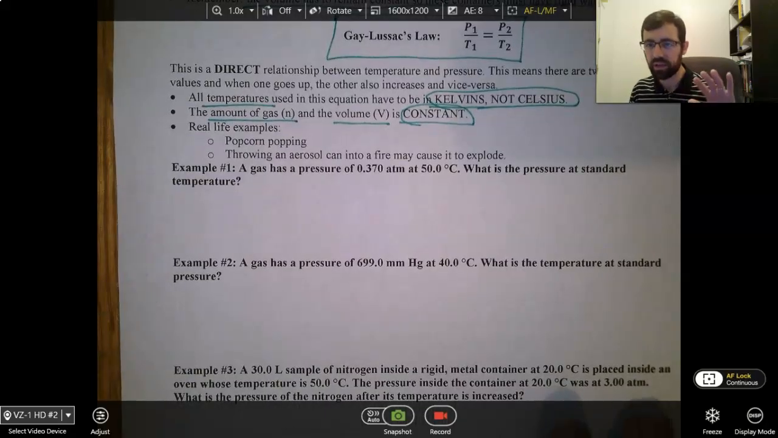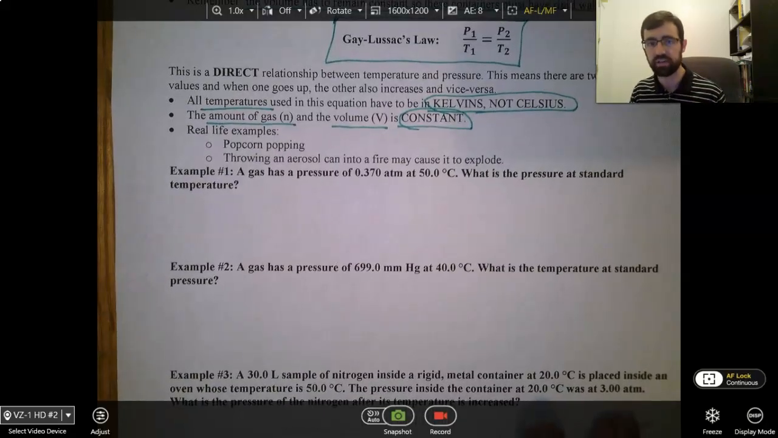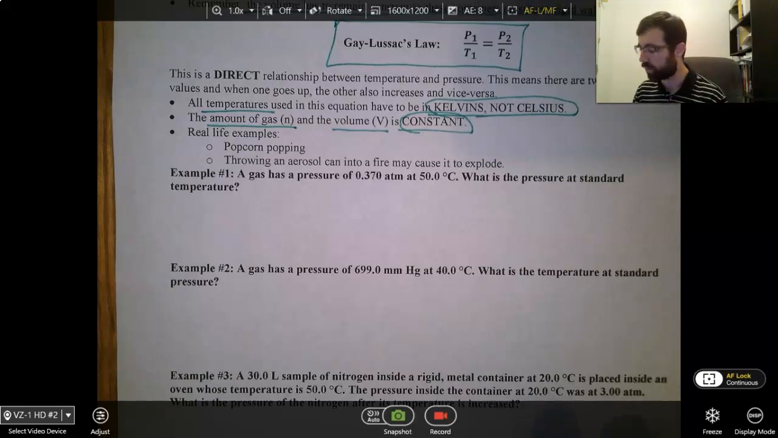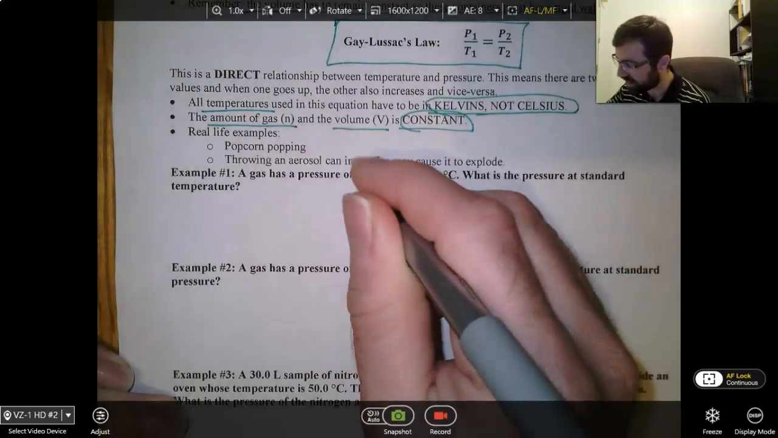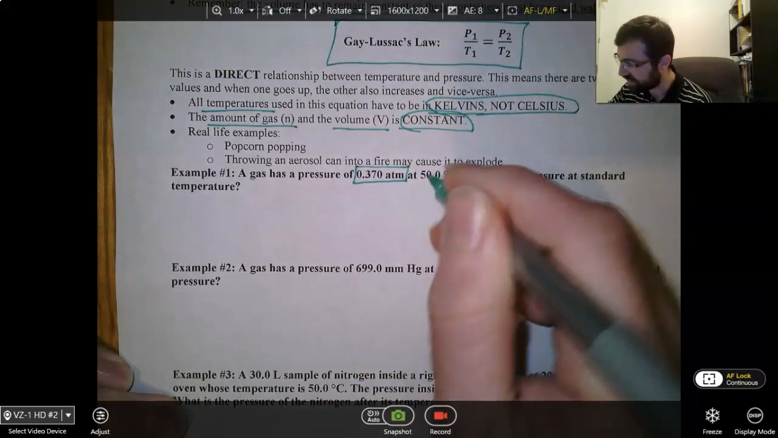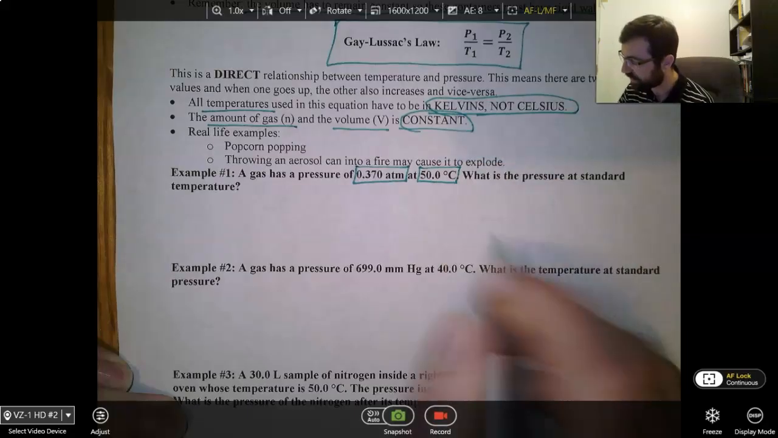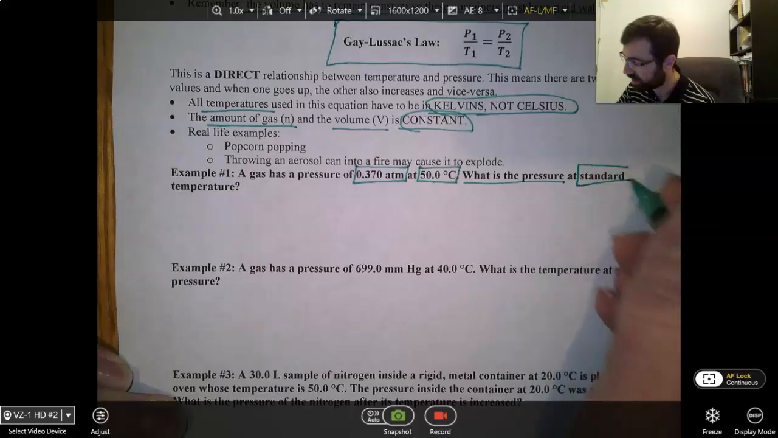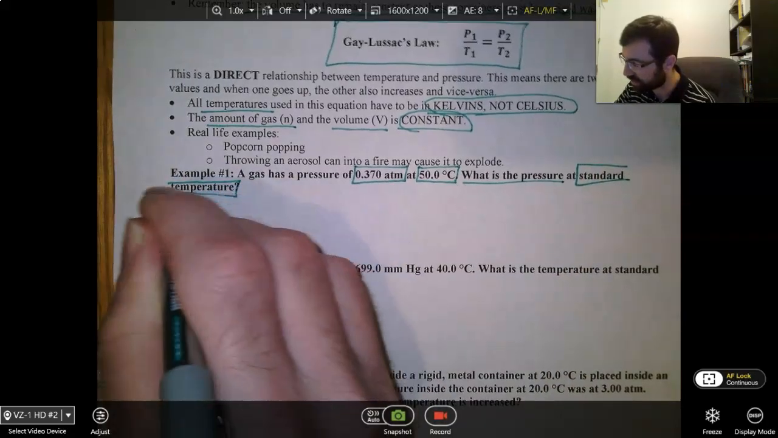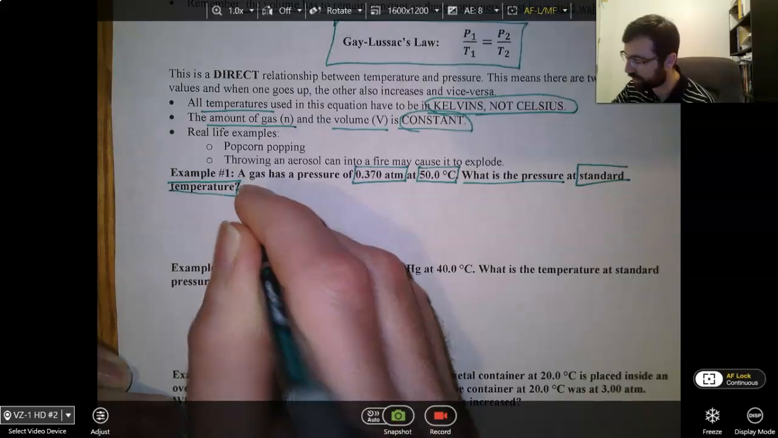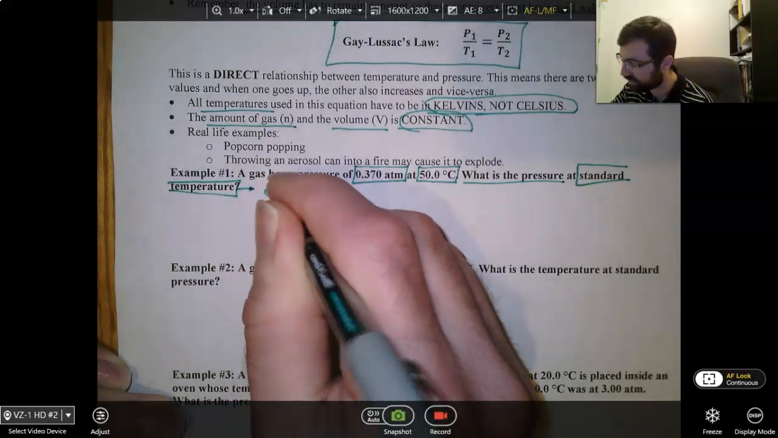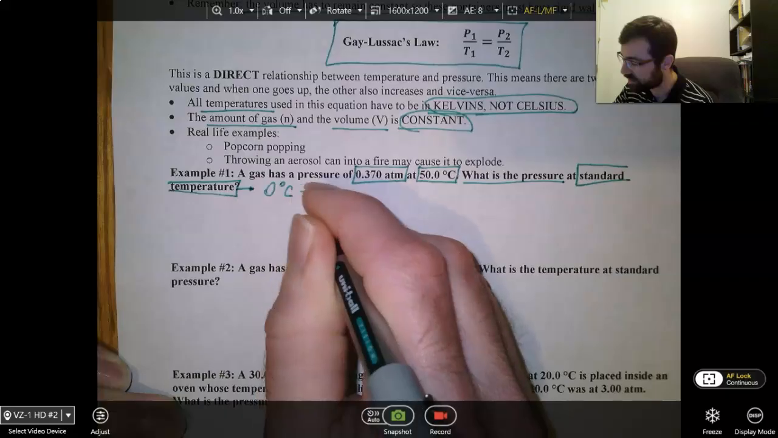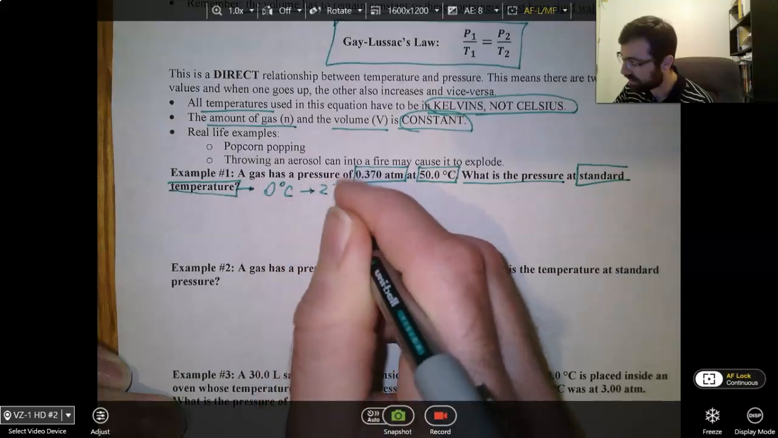Let's go on down to some example problems. That's kind of the qualitative side. We're going to do the quantitative side, or the part with some word problems with some numbers. It says a gas has a pressure of 0.370 atmospheres at 50.0 degrees Celsius. What is the pressure at standard temperature? Okay, standard temperature, don't forget that's 0 degrees Celsius, which is 273 Kelvin.